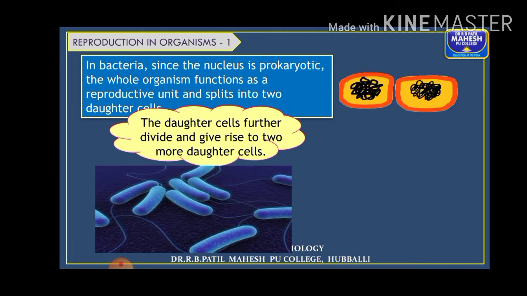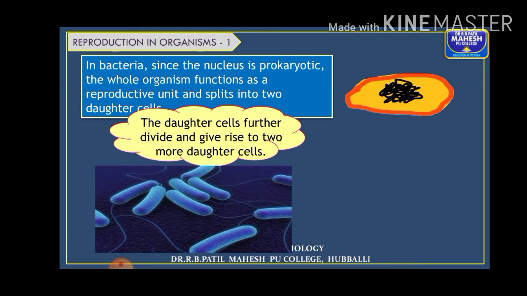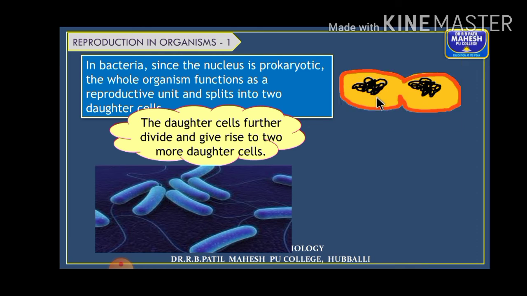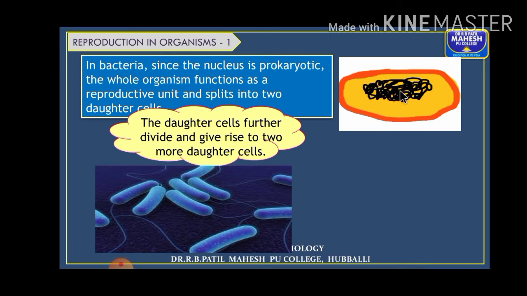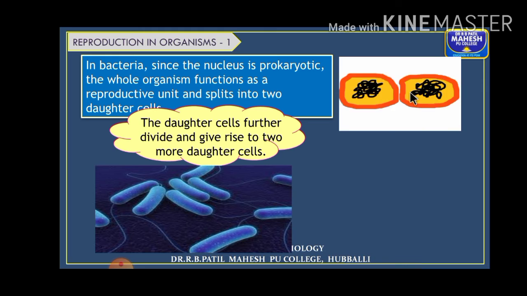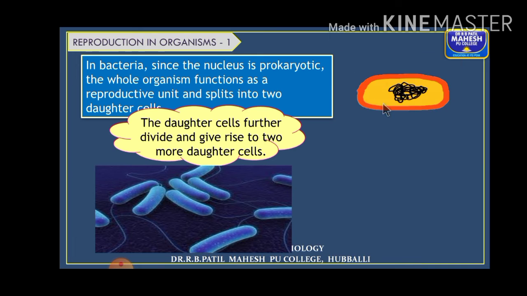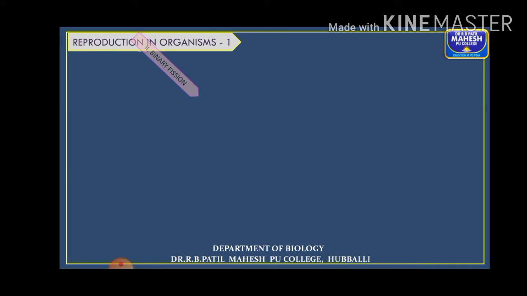You have to remember that unicellular organisms are said to be immortal. They don't die. Why? Because if you see carefully, their protoplasm is divided between the two daughter cells. So where did the parent cell go? It is just split into two. It is not dead. So unicellular organisms are said to be immortal in nature. Remember this point.